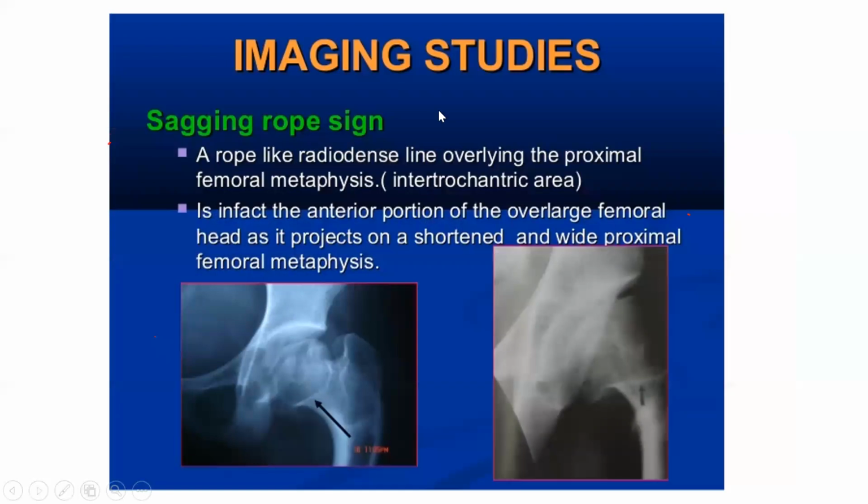Now this is one more sign: the sagging rope sign. It is like a sagging rope. You see this. It looks like a radiodense line here. See this one, this is the sagging rope sign. It is because of overlapping of something, this rope-like shadow overlying the proximal femur. In fact, the anterior portion is enlarged. It is because of the overlapping. So you just remember one word: sagging rope sign.